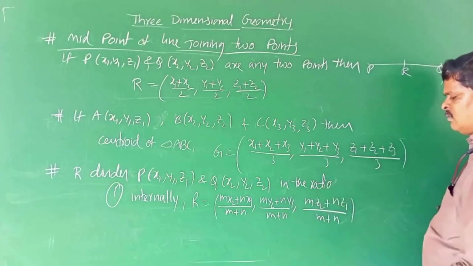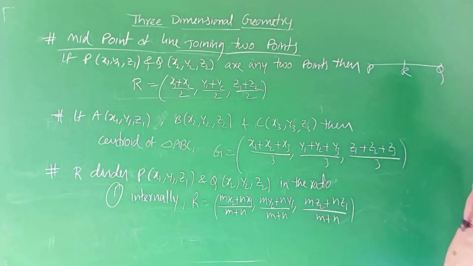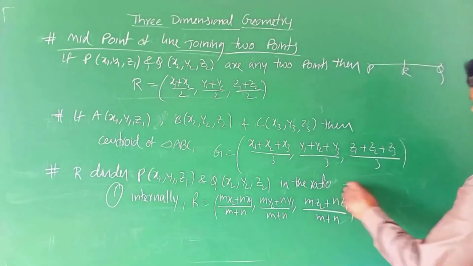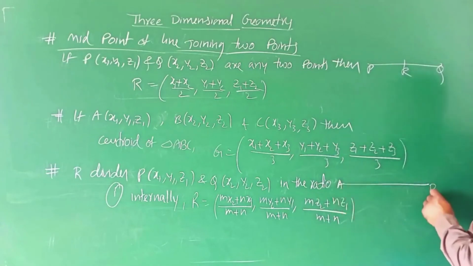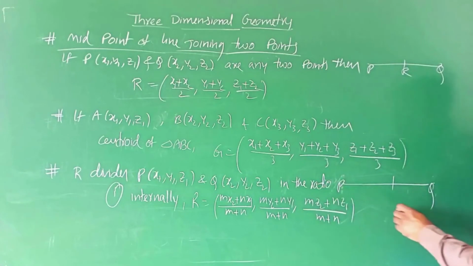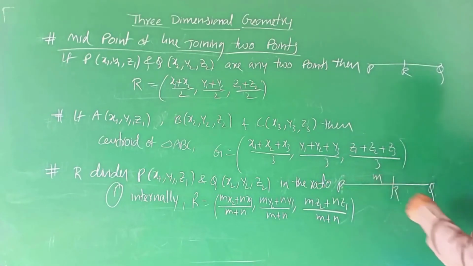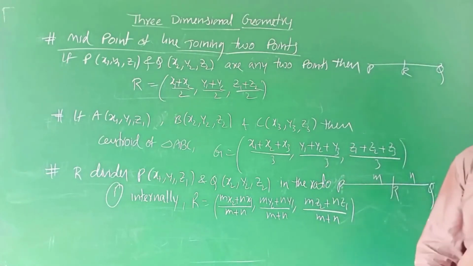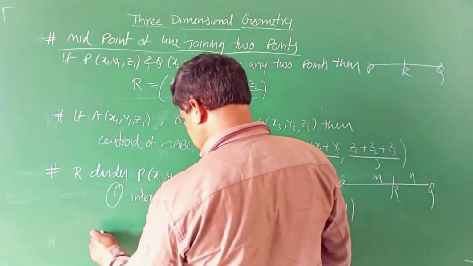This is the section formula when it divides internally. The diagram is like this: this is P, this is Q, this is R, with the ratio m to n. Do you understand? And the external ratio, that also we will write.